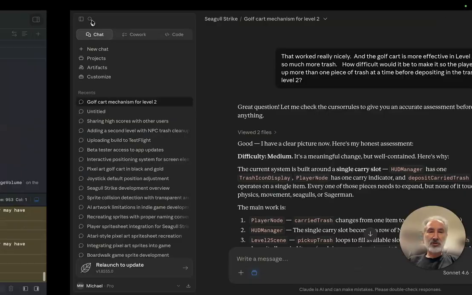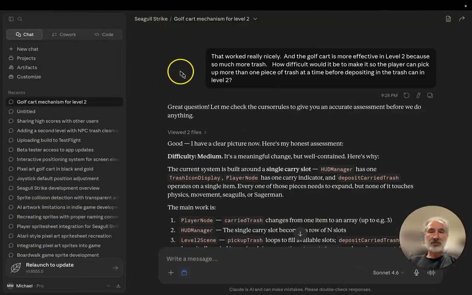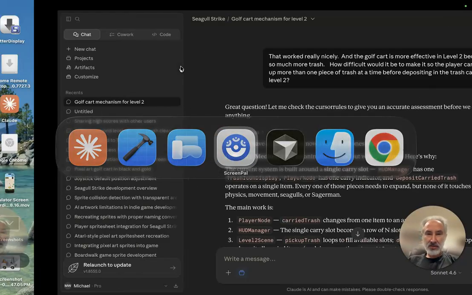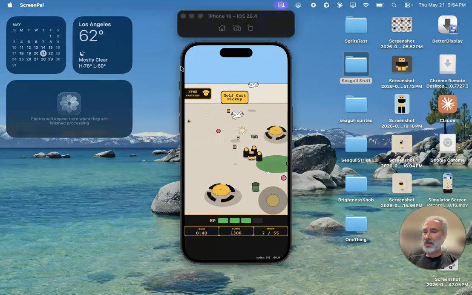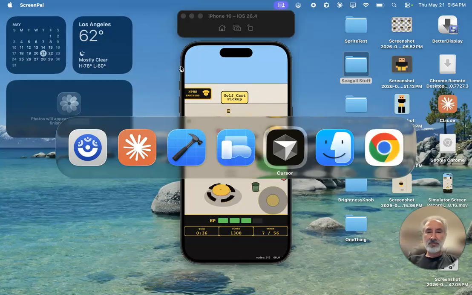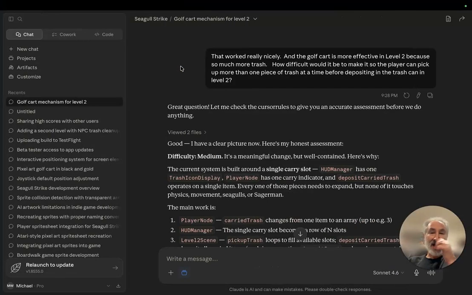And then we're going to go look at Claude. This is where I have been giving my prompts. What I'm doing is using Claude to generate. What happened to my webcam? Oh, weird. I could not see my webcam. I'm curious how this works. What I do is I give my idea to Claude, and then Claude generates a prompt that can be used with another AI engine called Cursor.